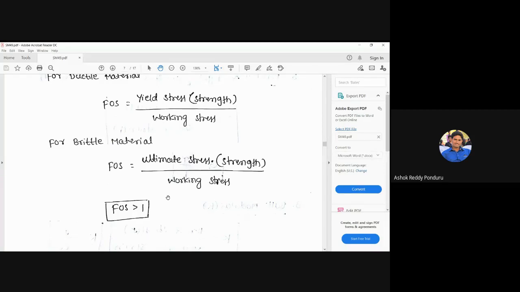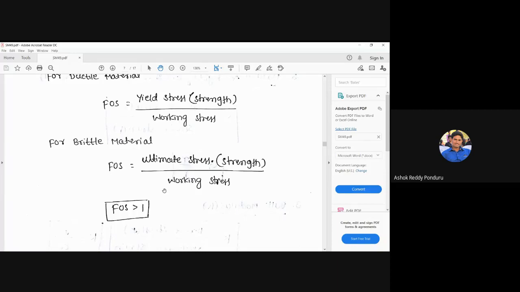Suppose, for example, I can design one car whose cost is 1 crore, and I can design another car whose cost is 10 lakhs. Which car can we purchase? The 10 lakhs car. Both cars satisfy the strength criteria, stiffness criteria, stability criteria, all criteria. But the cost is also very important. I can design one car with high cost, or one car with minimum cost. Which car will the customers purchase? Your car.